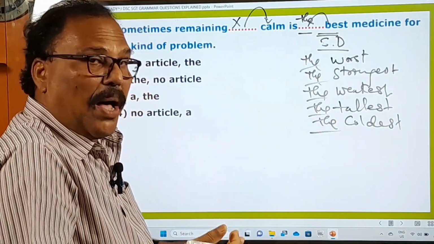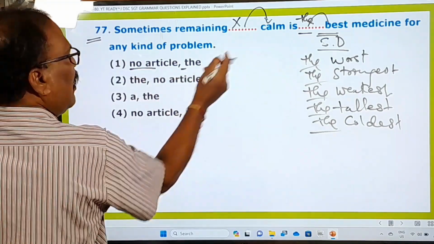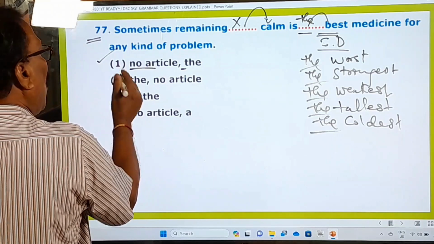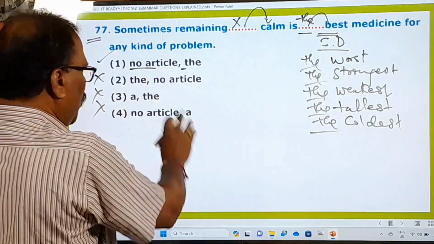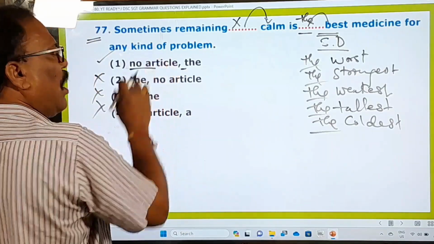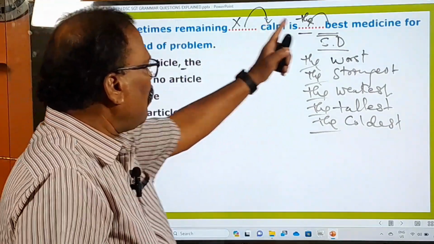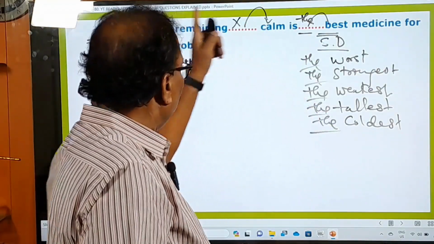So, where is the option? Let us see that here. And here, the very first one, no article and the. The very first one is your option, and all other options are not correct. So that's why we drop them. Only this is your answer. Are you following me? So simple. And from this question, you have learned this rule. This rule also you have learned. These two rules you have learned from this very question.